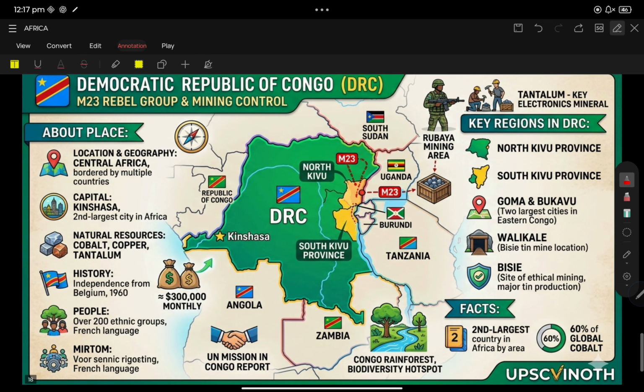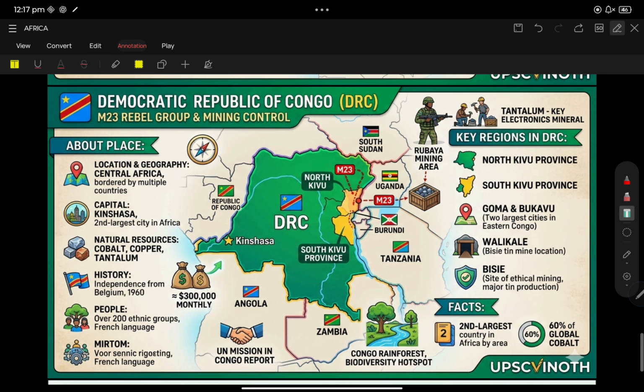Now the Democratic Republic of Congo. UPSC asked two questions with respect to the DRC, one with respect to diamond. Here the M23 rebel groups controlled mines. Tantalum is a key electronic mineral, and it is very important. UPSC may ask a question: tantalum belongs to DRC.